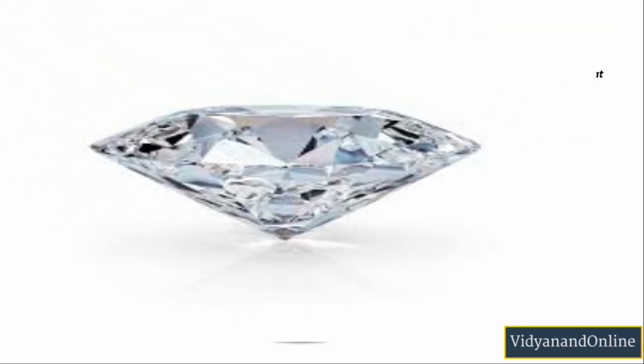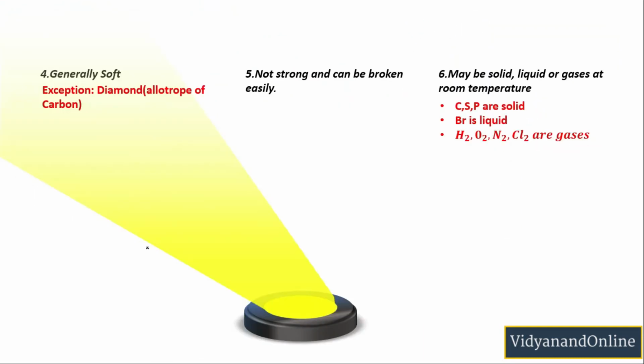Now let us talk about the fourth property. Non-metals are generally soft. For example, sulfur and phosphorus are soft non-metals. However, diamond, which is an allotrope of carbon, is very hard. In fact, it is the hardest natural substance known.